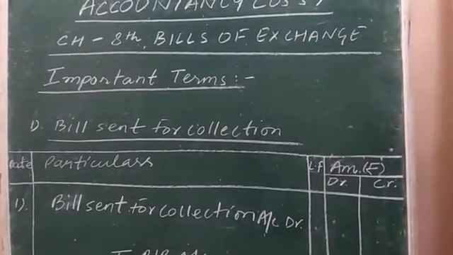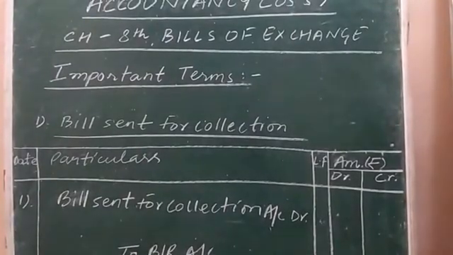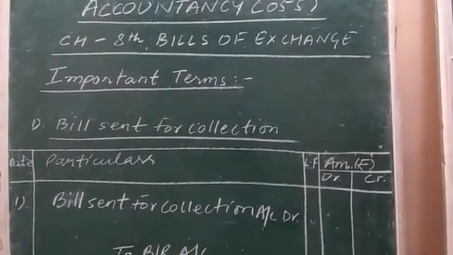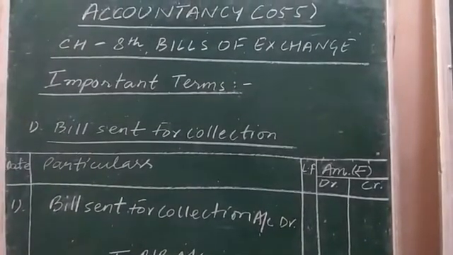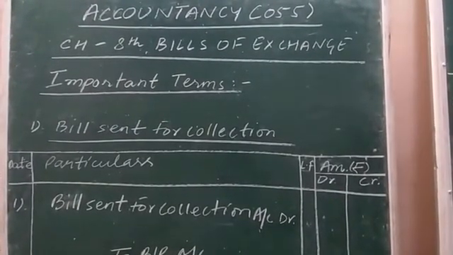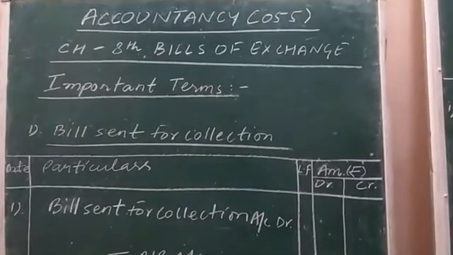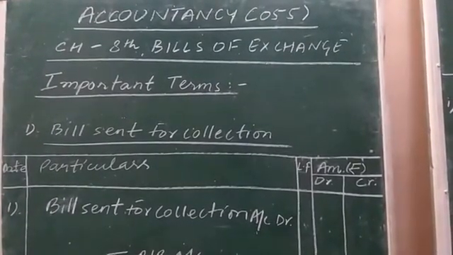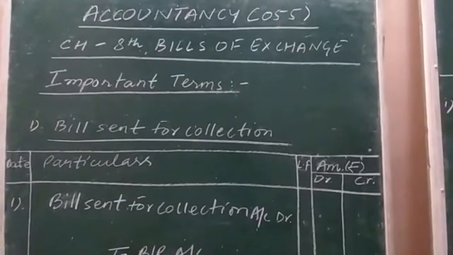As the heading suggests, the bill known as bill receivable, which is with the drawer, means the seller of the goods, due to shortage of time, or say because of being too much busy, the seller finds himself incapable, or say the drawer finds himself incapable of receiving the payment of bill receivable.